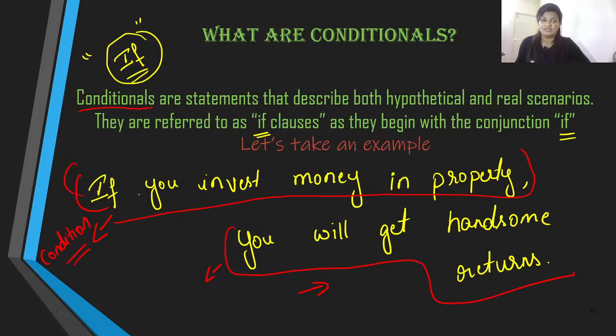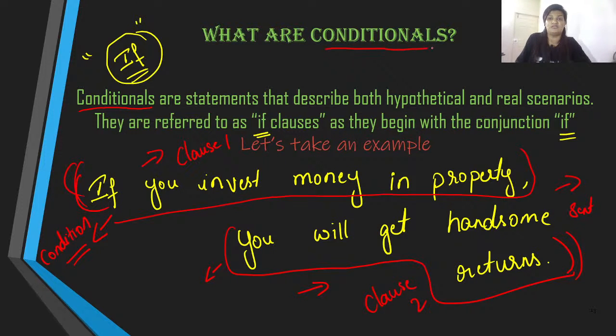When you have this type of statement, we of course have 2 clauses, clause 1 and clause 2. This is our entire statement, our one single sentence. This entire statement is what we refer to as a conditional statement.